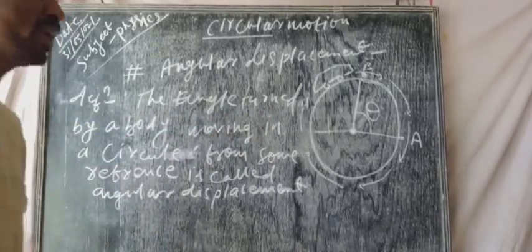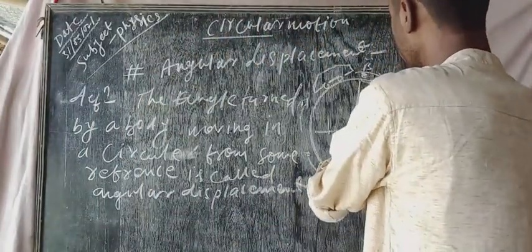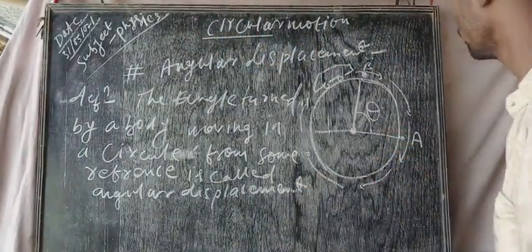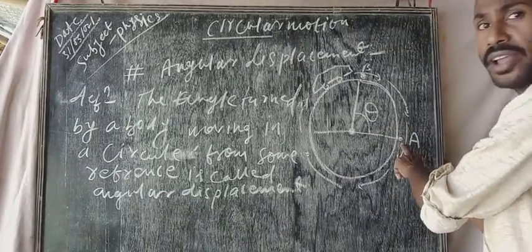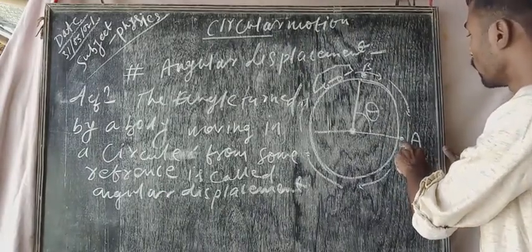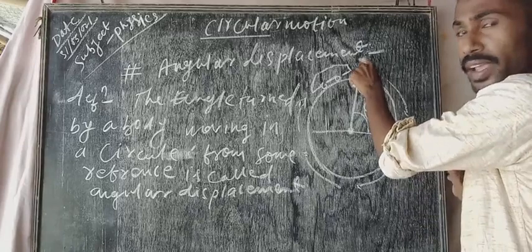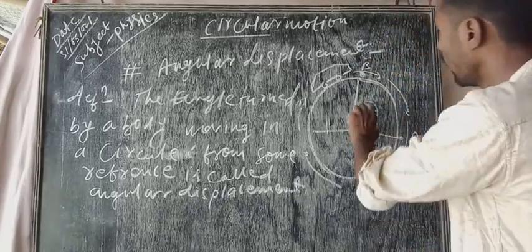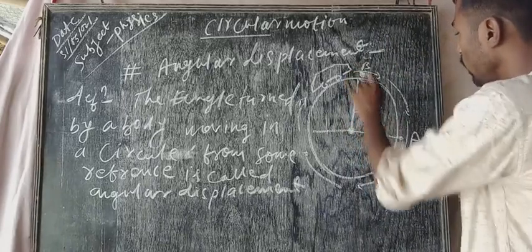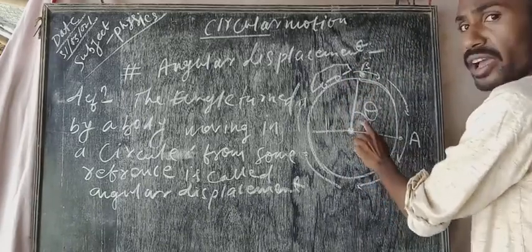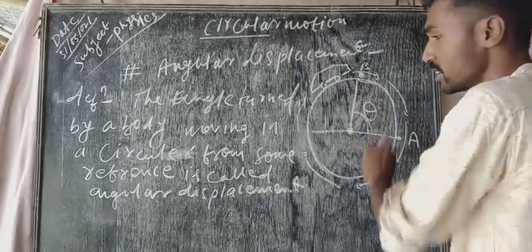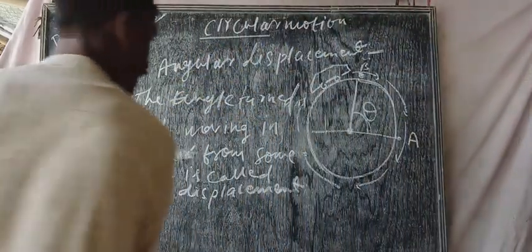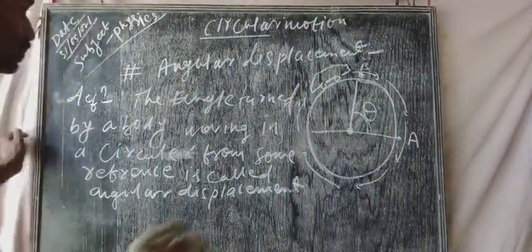Basically, let's read it once again: the angle turned by a body moving in a circle. When a body is moving in a circle, it turns, that means it makes some angle, like theta. When the body is at point A and after time t reaches the final position B, the angular displacement will be theta. That means the angle between this line and this line is my angular displacement. So in that case, theta is the angular displacement.